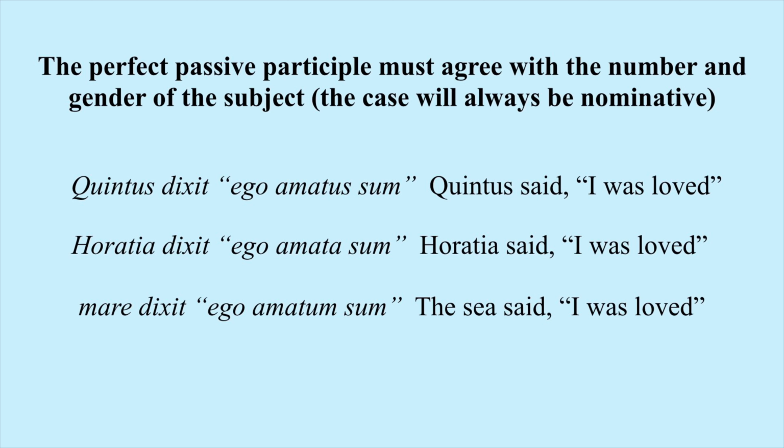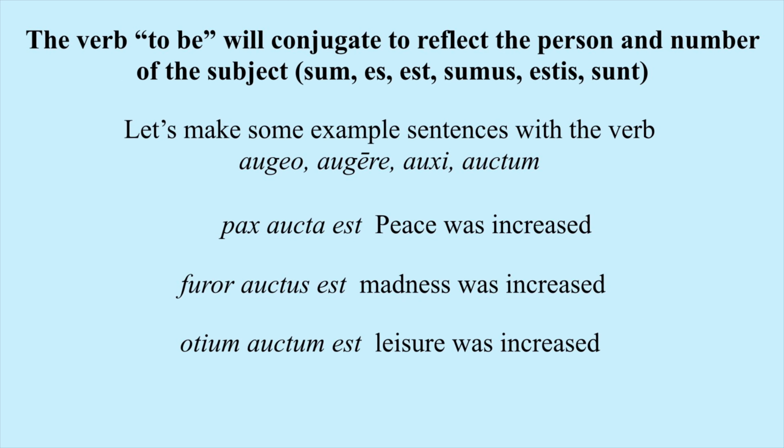The verb to be will need to conjugate so that it reflects the person and number of the subject. So this is where we're going to be utilizing our sum, es, est, sumus, estis, sunt. So let's make a few example sentences using the verb to increase, augeo, augere, auxi, auctum. So, pax aucta est, peace was increased. Pax aucta est. Furor auctus est. Madness was increased. So here auctus is masculine singular to match furor.